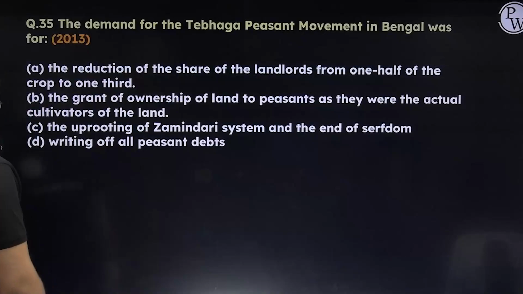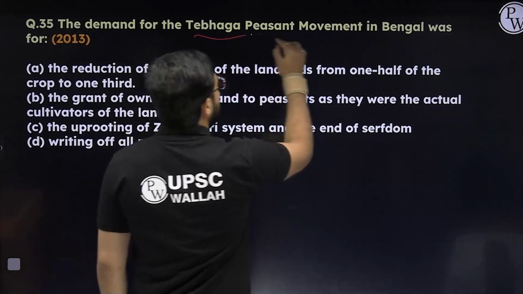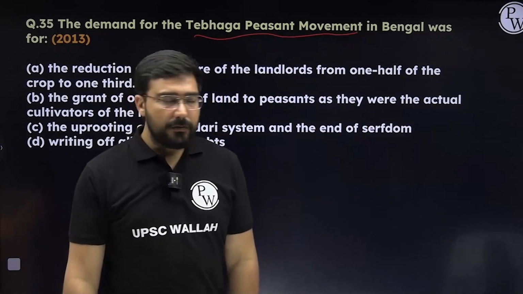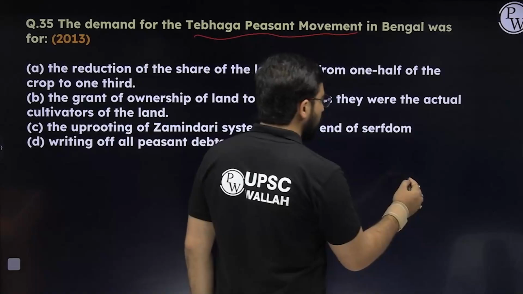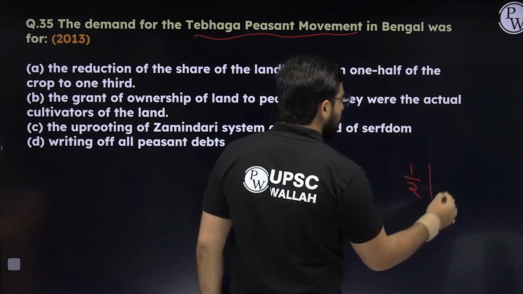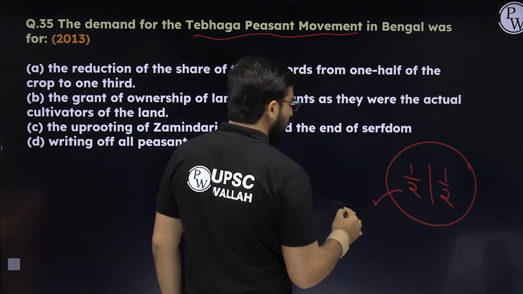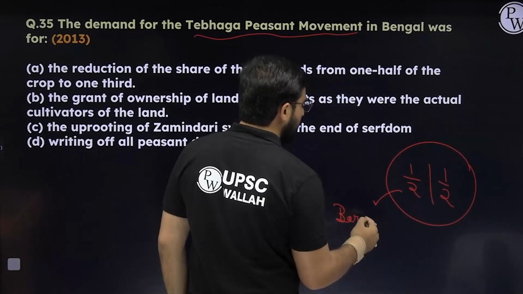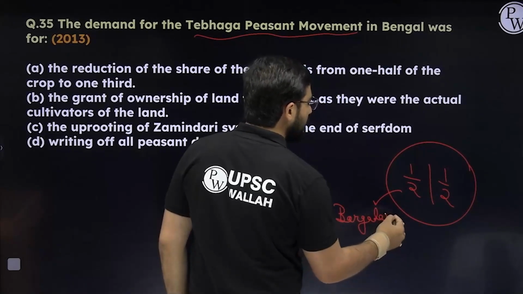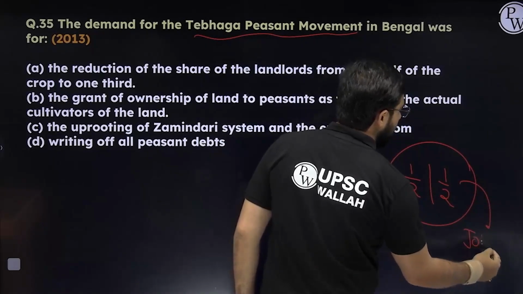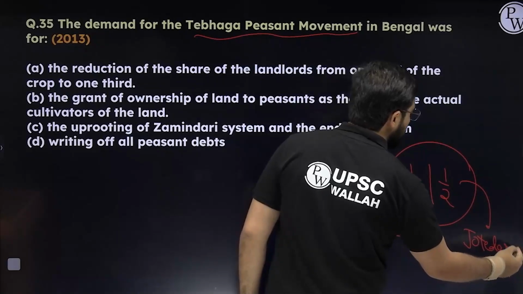Next, in this question, the demand of the Tibhaga movement in Bengal was. So what was this about? The Tibhaga movement was a demand of sharecroppers. Normally there used to be a division of the produce, half would go to the sharecropper, who were known as Bargadars, and half would go to the landlord, many a time known as jotedars.